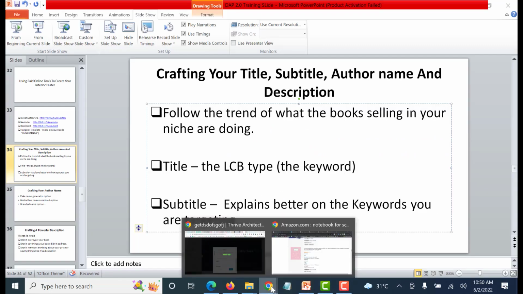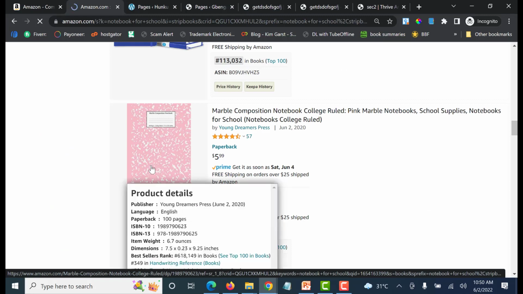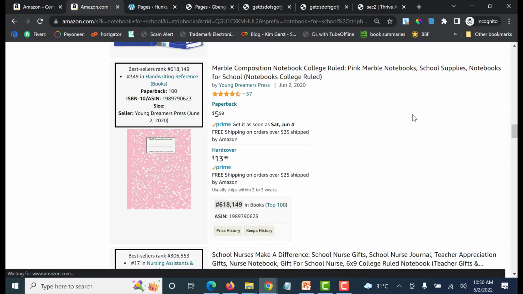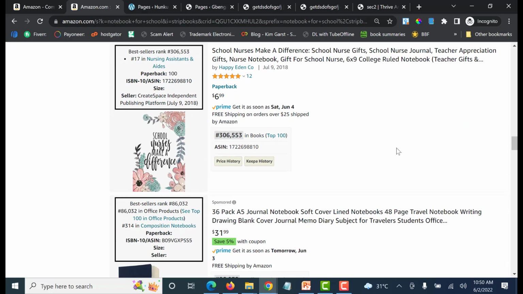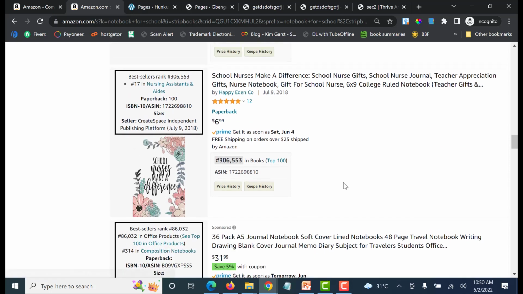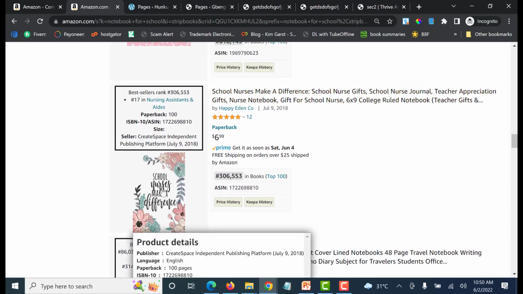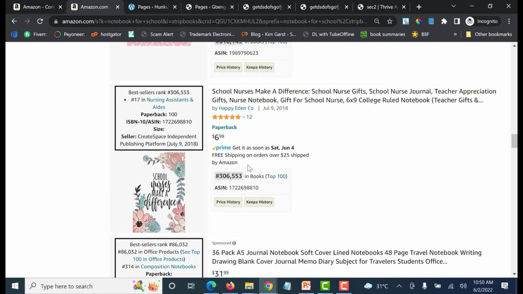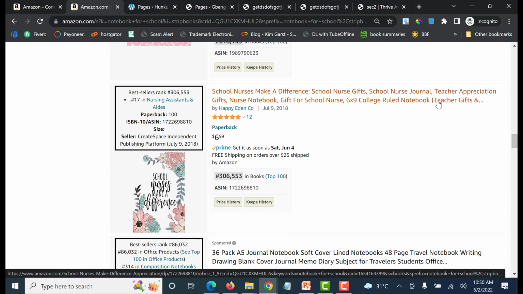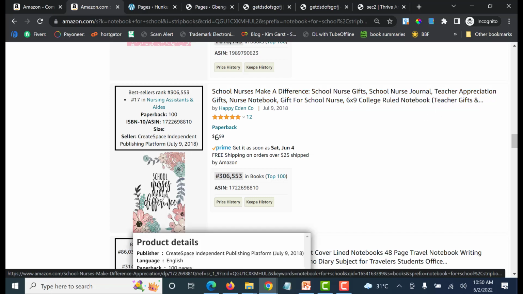Okay, so what are the features of your book? That's what they are doing here, and they're putting it in the subtitle. Okay, so school nurses make a difference. That's targeting nurses, and you can see that's all they have on the cover. School nurses making a difference, and now look at it. 306553 school nurses gift, those are the keywords they're targeting, right? So I can research each of these keywords and create something like this.